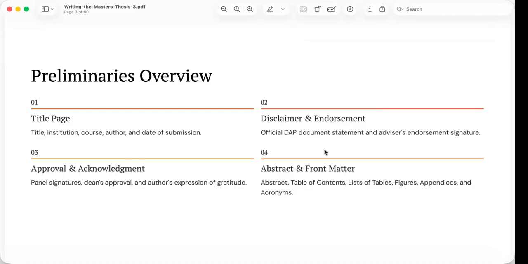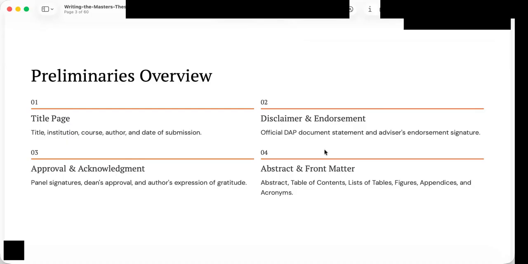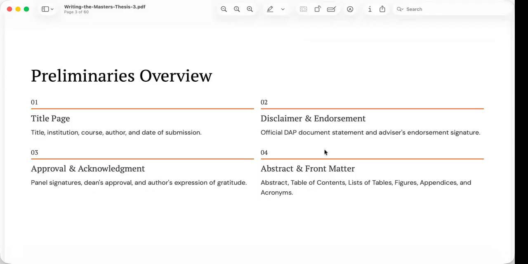Finally, the preliminaries include the acknowledgement, abstract, table of contents, and the various lists such as tables, figures, appendices, and acronyms. These sections improve the readability of the thesis. The abstract summarizes the entire study in just a few paragraphs, while the table of contents and lists help readers quickly find information throughout the manuscript.